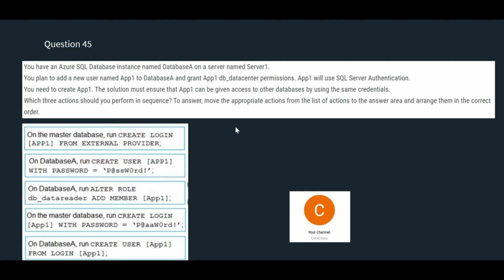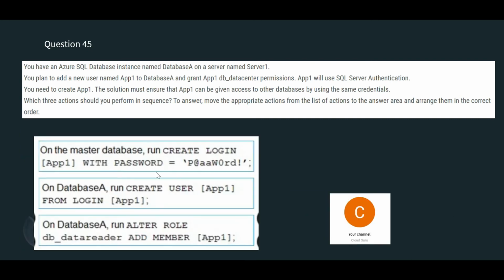And in this SQL Server construct, we always remember we create a master database first, and that's why we have to create a login for the master database, and then we create a user in the database A. That is the protocol. Always master database has to be there. That's for sure. So this should be the final answer.